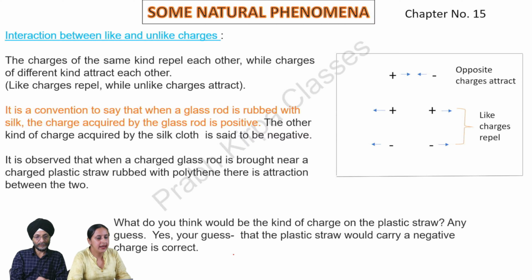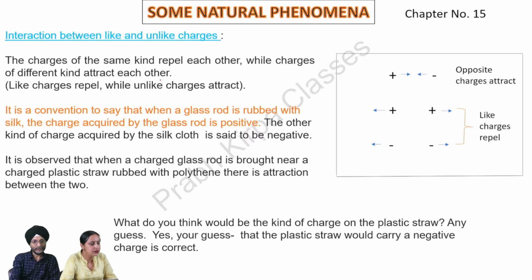Interaction between like and unlike charges. The charges of the same kind repel each other while charges of different kinds attract each other. Like charges repel while unlike charges attract. It is a convention to say that when a glass rod is rubbed with silk, the charge acquired by the glass rod is positive. The other kind of charge acquired by the silk cloth is said to be negative.